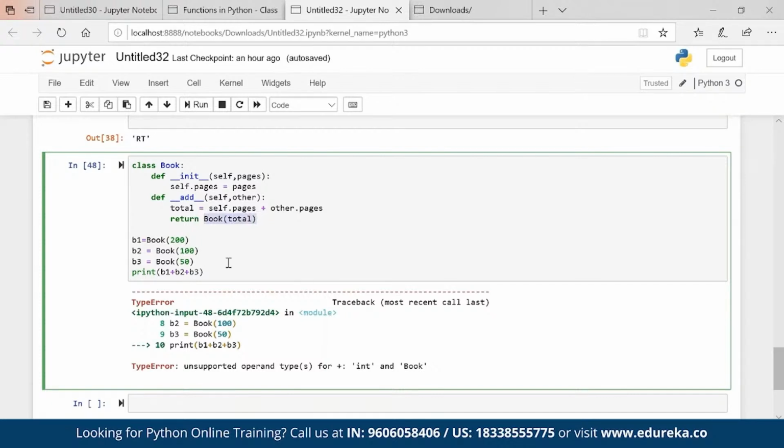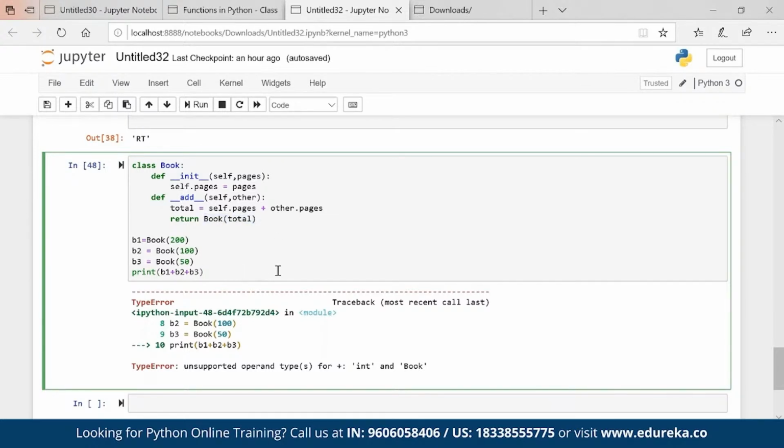So basically, when we run this command, B1 is going to self, B2 is going to other, we add up the values, we create a book again, then this Book total goes to self and B3 goes to other, and then the two books will sum up.